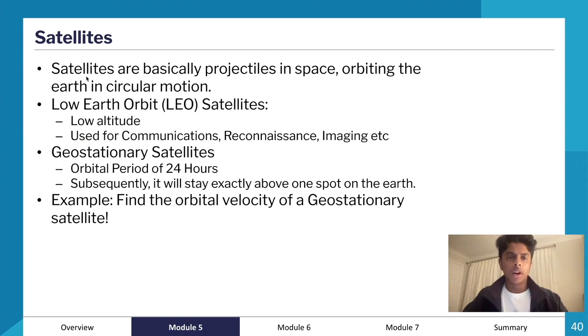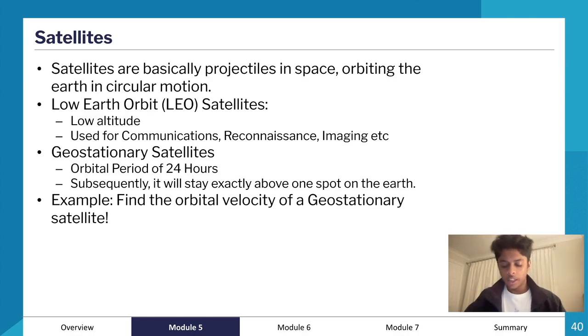All right, we can now move on to satellites. With our understanding of satellites, satellites are basically projectiles in space orbiting the Earth in circular motion. So we have two types of satellites. We have LEO, low Earth orbit satellites, which orbit at a low altitude of around 200 to 2,000 kilometers, right? And this places it above the denser part of the atmosphere. By placing it above the denser part of the atmosphere, we're reducing drag, and so that helps the satellite stay in orbit for longer.